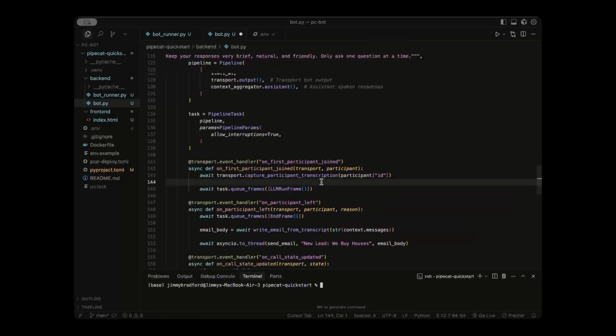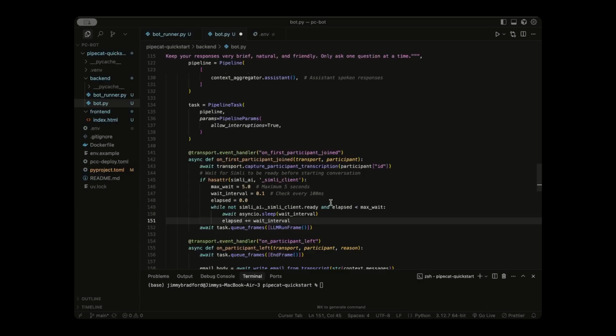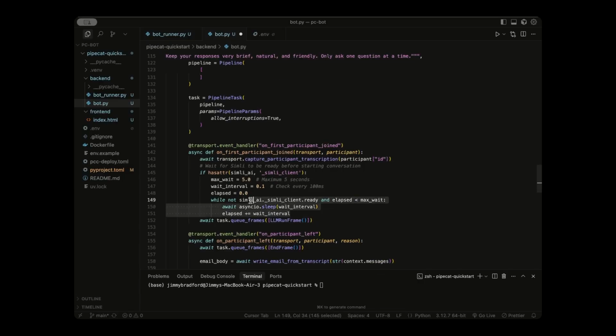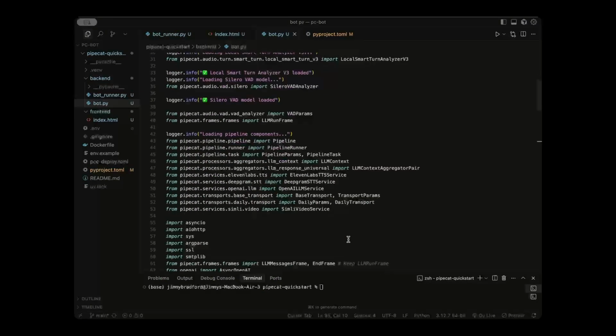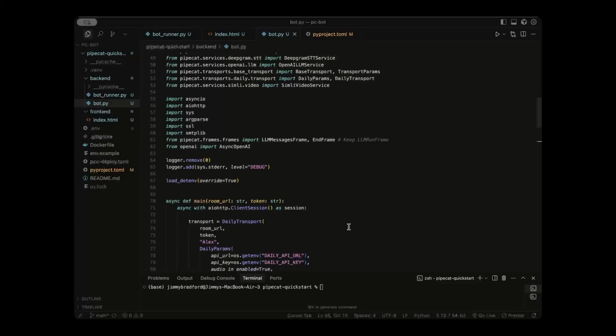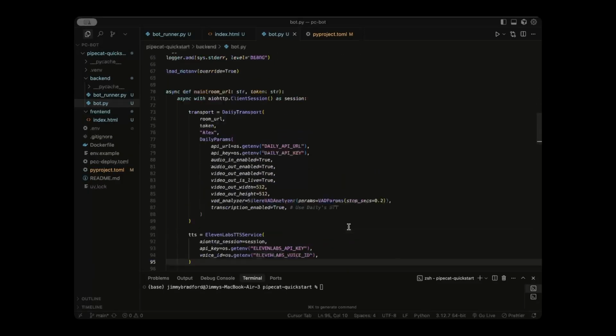And one thing I recommend adding, which helps a little bit when the agent is being sent to our room, is this. Sometimes Simly takes a little bit longer to be ready. So here we can just add a check, which is a simple while loop to see if Simly is ready before we actually start the conversation. And now we are all done and ready to test our final product. So once we go to our front end, it should create that new Daily room, and our AI agent, which now has an AI avatar attached to it, should be joining us.